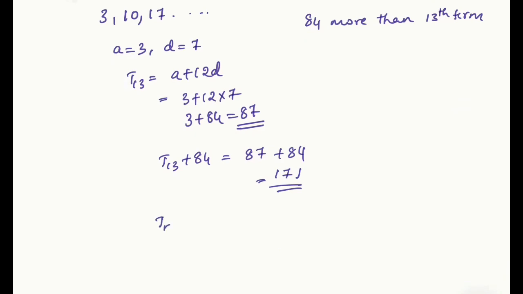Now let us consider our Tn is equal to 171. So 171 equals 3 plus n minus 1 into 7.